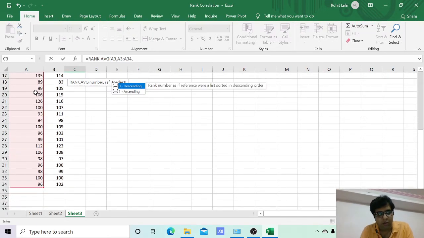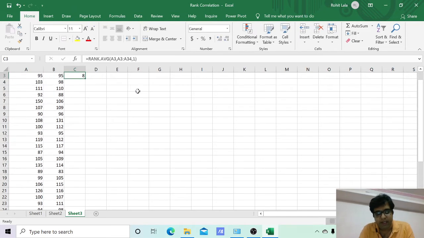Again give the comma. You need to give the order. Remember, both the variables should have the same order. If ascending, then both should be kept ascending. If descending, then both should be kept descending. In this case, I would like to do ascending order. I close the bracket and give enter.